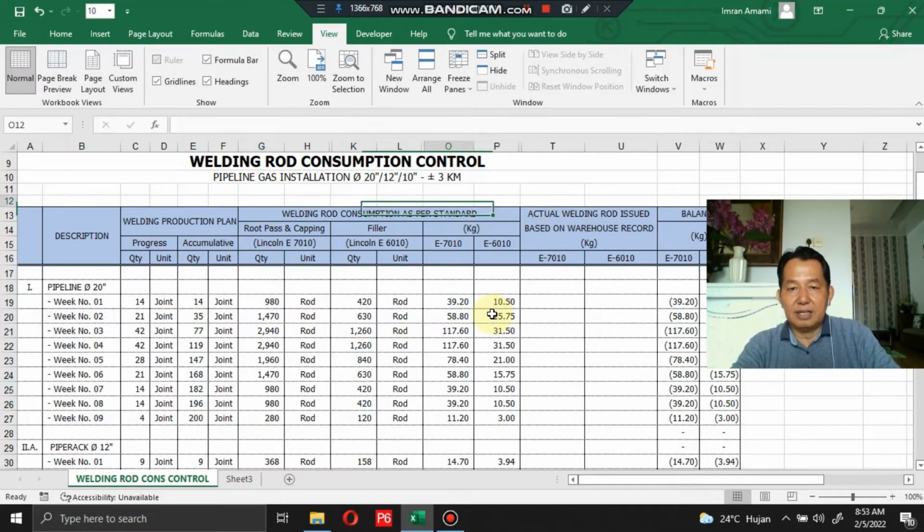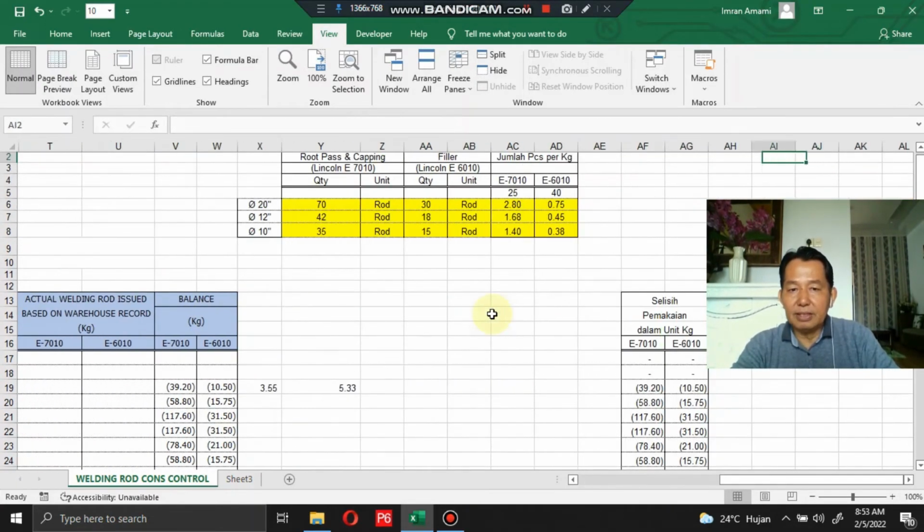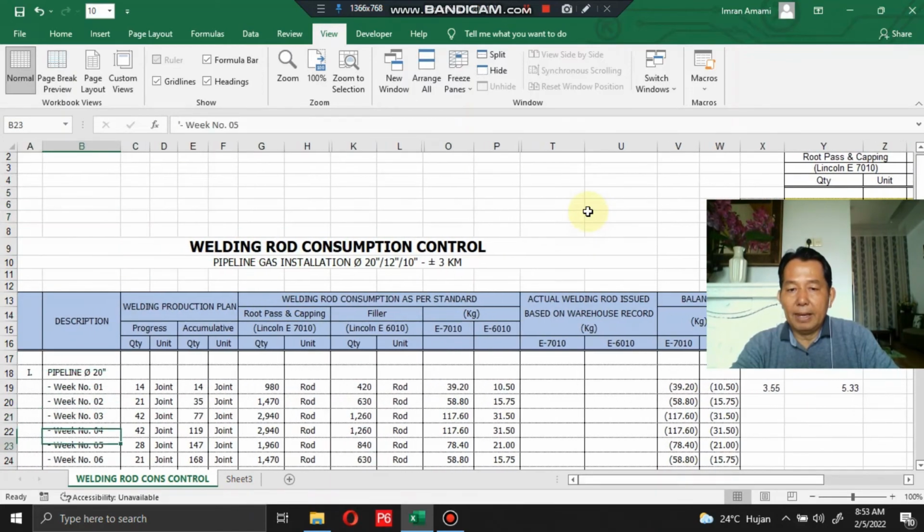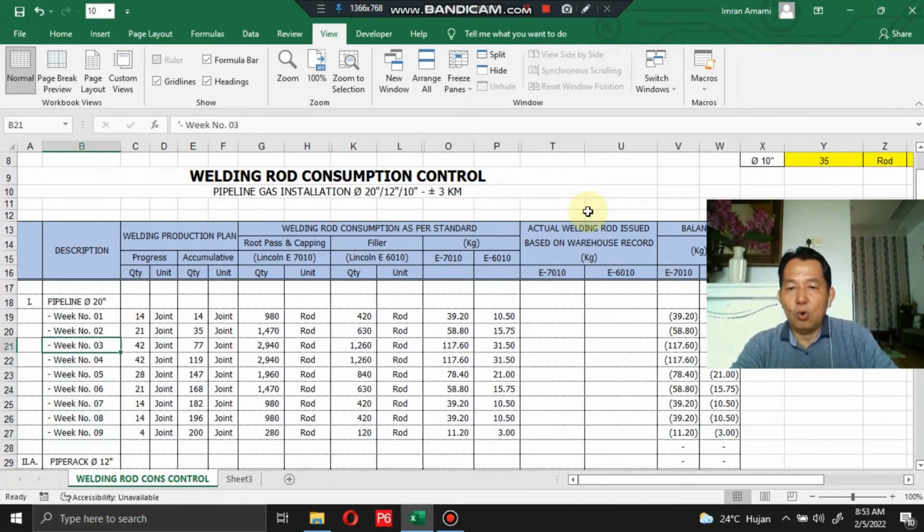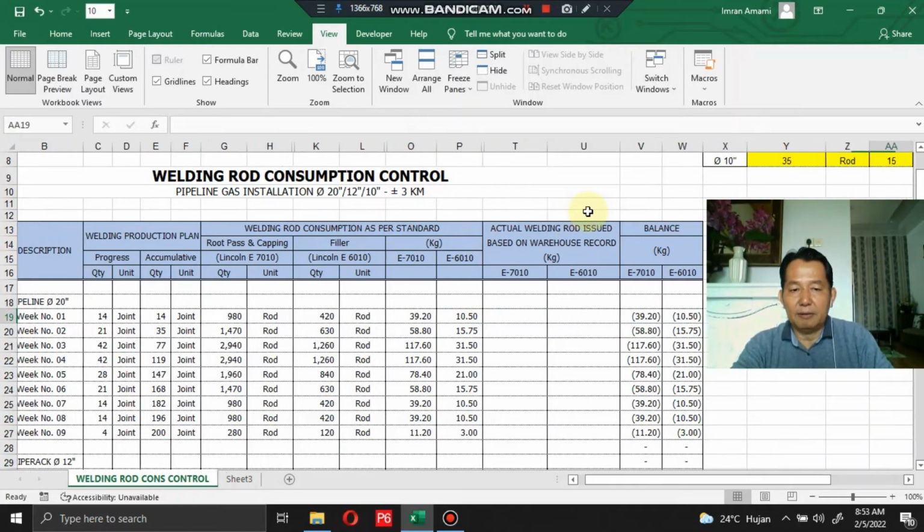You can check here, AC5, to check the cell AC5. Okay, and total kilogram for the root pass and capping is 39.20, and for the pillar 10.50.